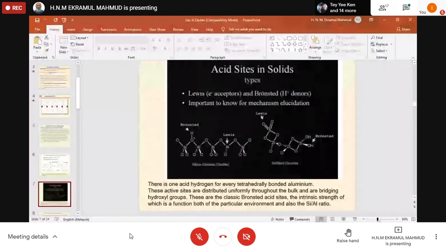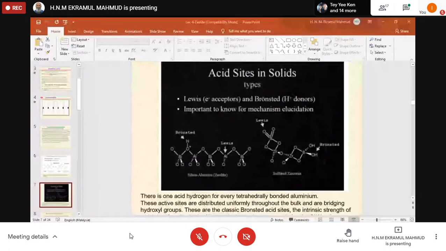Okay. So acid sites in solids. One is the Lewis site, which is an electron acceptor. The Bronsted site is H plus, a proton donor. It is important to know this for mechanism elucidation, that is what you want from it. There is one acid hydrogen for every tetrahedrally bonded aluminium. So these active sites are distributed uniformly throughout the bulk and are bridging hydroxyl groups.